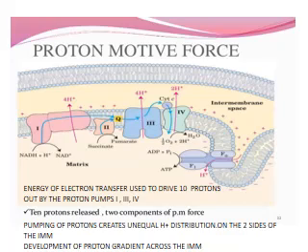Complex 2, as I told you, does not drive any protons to the intermembrane space. So 10 protons are released. So there are two components of the proton motive force. Now, because of the pumping of protons to the intermembrane space, there is an unequal distribution of hydrogen ions on the two sides of the inner mitochondrial membrane, and this causes the development of a proton gradient across the inner mitochondrial membrane.